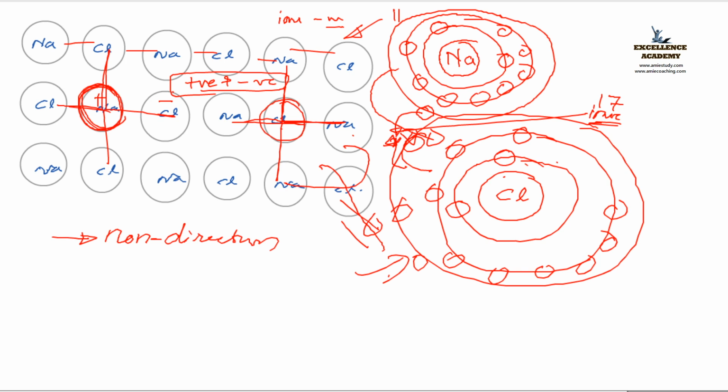From whom to whom? From which place to which place? Yes, from metallic to non-metallic materials, right? And what is another property which we discussed? It is non-directional in its nature. What is the meaning of that?